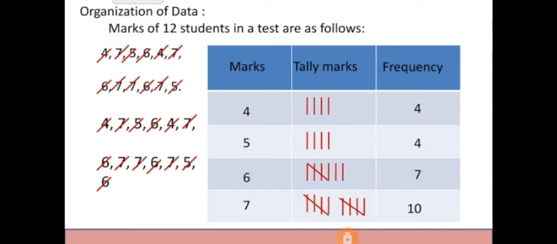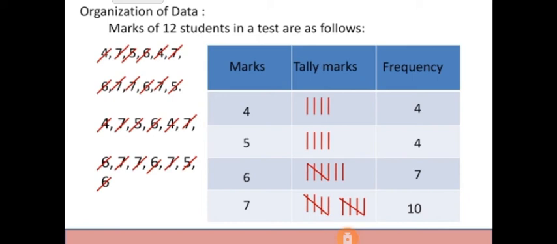As you can see, I have made a table where marks are written. Then I created a tally marking. How do I create a tally marking? The number 4 comes in this distribution 4 times, so I mark 4 standing lines and the frequency is 4. The number 5 comes 4 times, so again my frequency is 4, and in the tally I have created 4 standing lines.